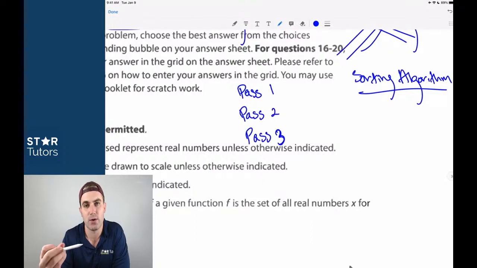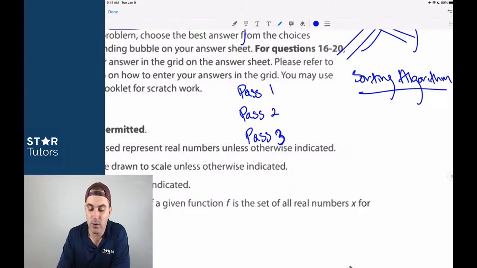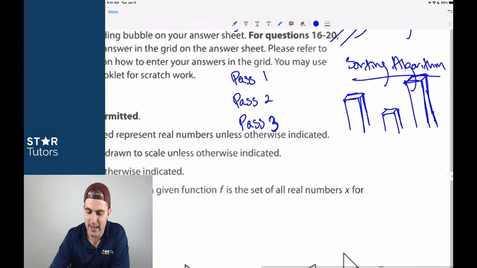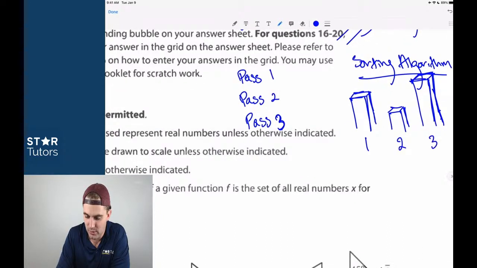When you think about the sorting algorithm, this is a mathematical algorithm that has been used. It's a permutation idea, and it's consistently used in computing, specifically very early computing. What this basically says is, let's use the example of a certain number of boxes, all stacked up. This box looks like this, and this one might be a little bit taller than both of them. We have 3 boxes stacked up here, and as it goes right now, this says 1, 2, 3.